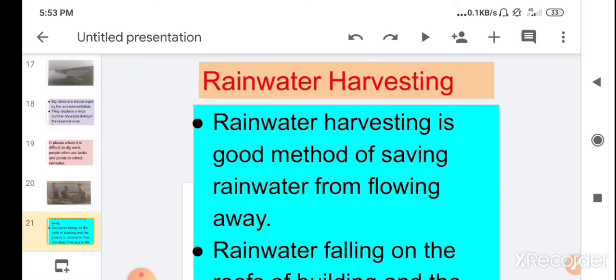We have seen the reason for shortage of water is that the monsoon lasts for 2 or 3 months. There is rain and the rainwater simply flows away and mixes with the seawater. But the rainwater harvesting method is used to save the rainwater from flowing away.